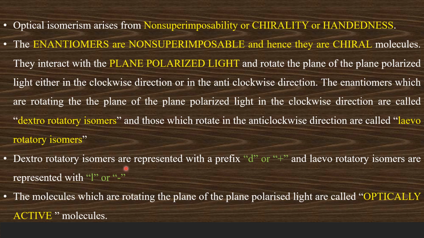Dextrorotatory isomers are represented with a prefix small d, or plus, and the levorotatory isomers are represented with small l or minus. So these enantiomers, these molecules which are capable of rotating the plane of the plane polarized light, are called optically active molecules.